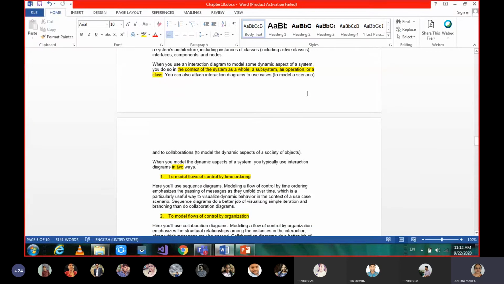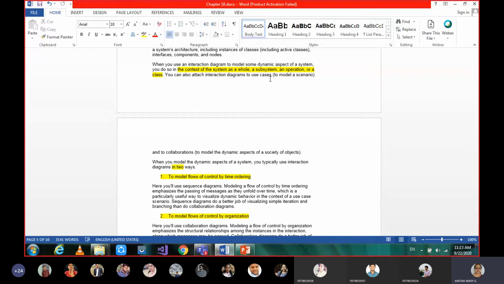Like how we drew use case diagrams, it can be for the whole system or a subsystem or a partial part of it. Similarly here also. Each use case is a flow of control here. Each use case is one sequence diagram, and each use case is one collaboration diagram.